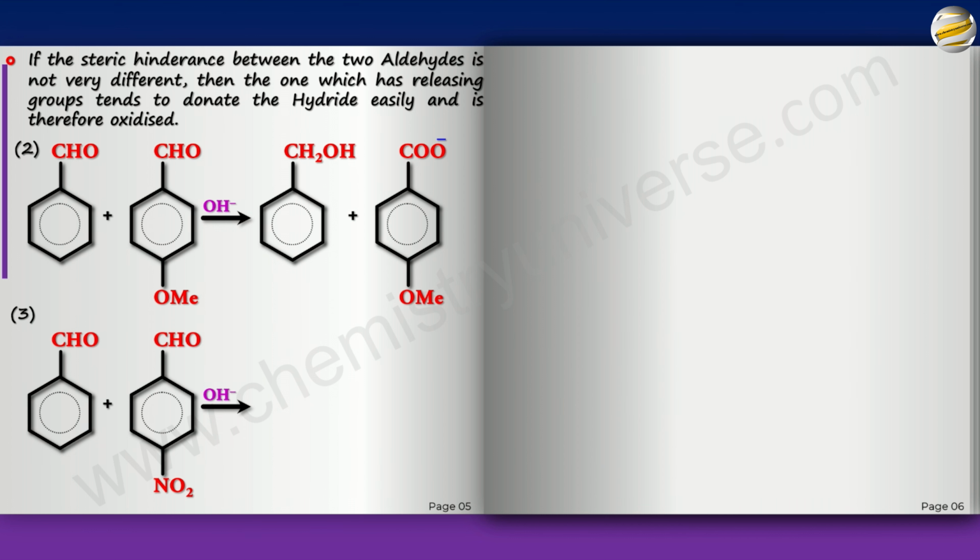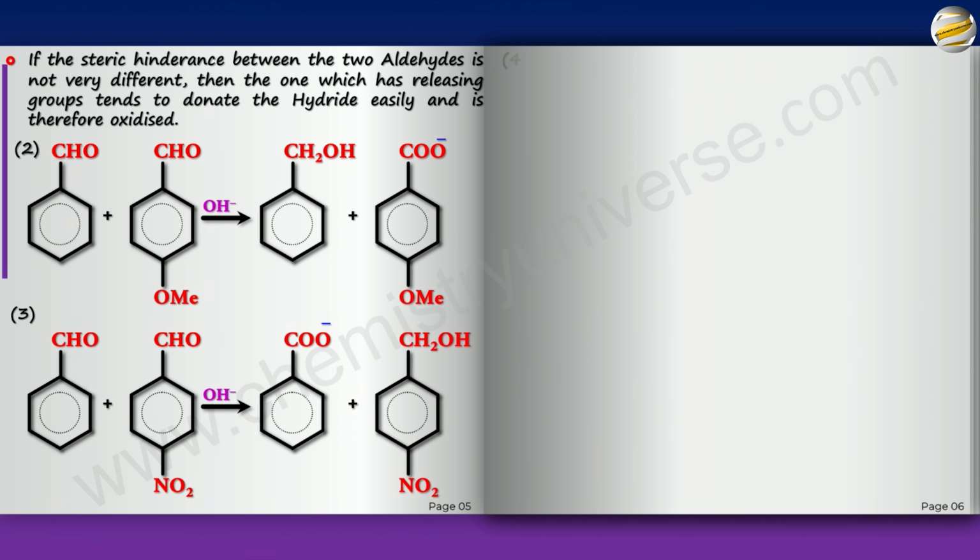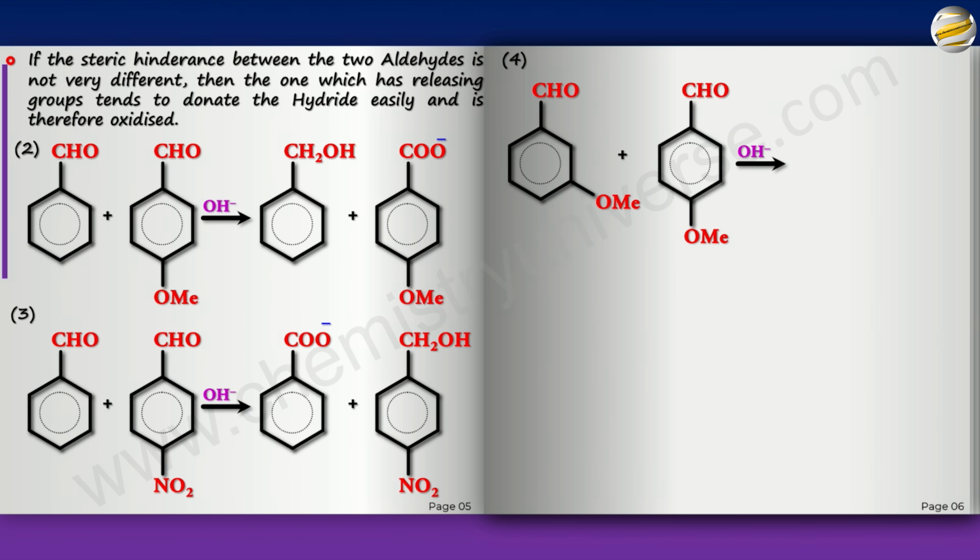Here is the answer. The second one has withdrawing groups. So that is not going to give the hydride easily. The first one will give the hydride. So that will get oxidized. The second one gets reduced. All right, how about this one? Pause the video.